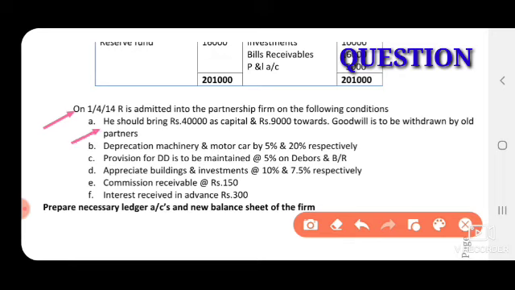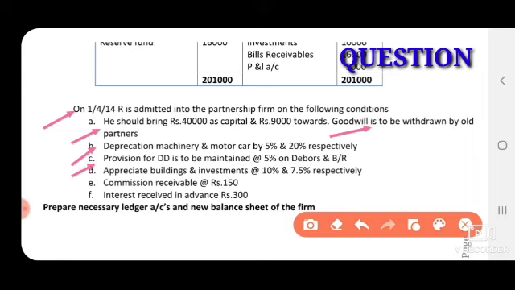He should bring rupees 40,000 as capital and 9,000 towards goodwill, and the goodwill is withdrawn by the old partners. Any adjustment regarding capitals and goodwill is recorded under the partners' capital account, and the remaining adjustments under the revaluation account. So depreciate machinery and motor car, revaluation account debit side.